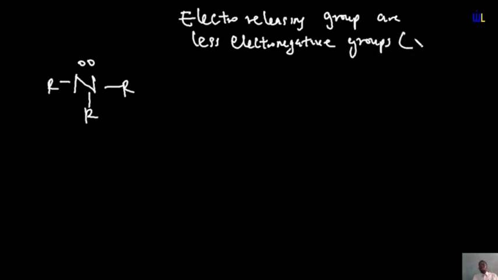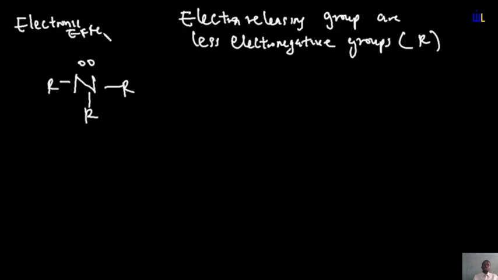A very good example of a less electronegative group is the alkyl group, so have that in mind. The alkyl groups are less electronegative, and because they are less electronegative, they are electron releasing groups. The more electron releasing groups surround the atom, the higher the basicity. So the compound with the most electron releasing groups is the tertiary amine. Hence, tertiary amine will be the most basic when you are considering the electronic effect.